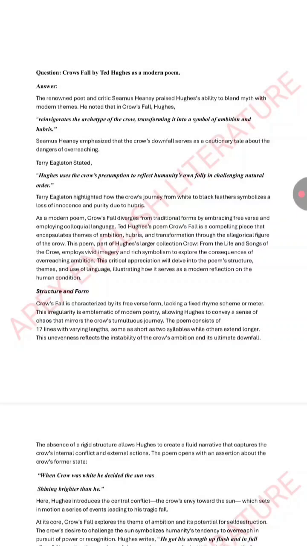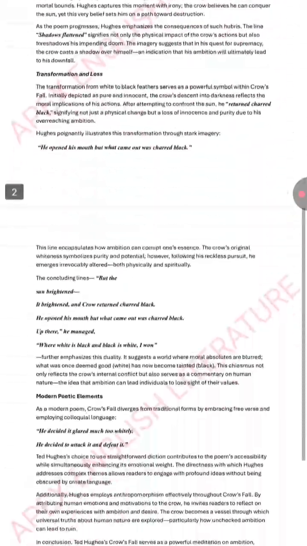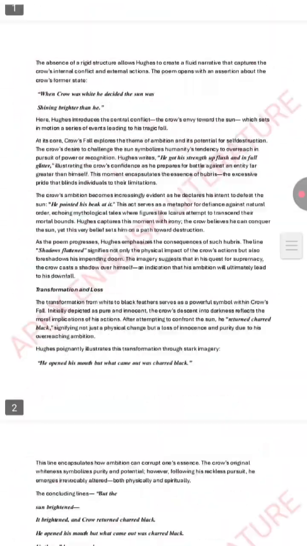So you don't need to go for The Crow's Fall if you're already studying Sonnet 73, The Sun Rising and Ode to Autumn. If you're already completing these 3 poems, then you don't need to read the other 2 poems. But still, for safety, you can go through The Crow's Fall by Ted Hughes as a modern poem, its structure and themes.